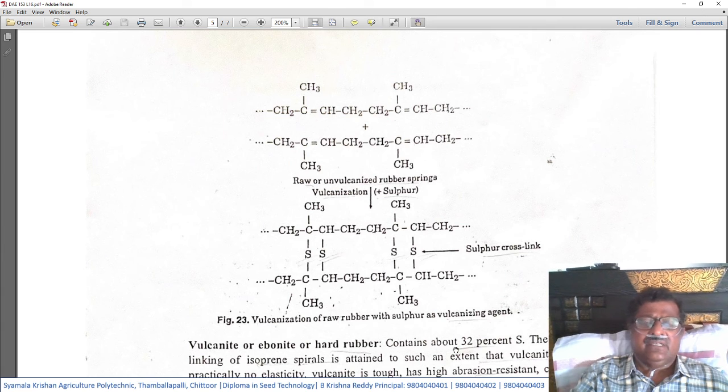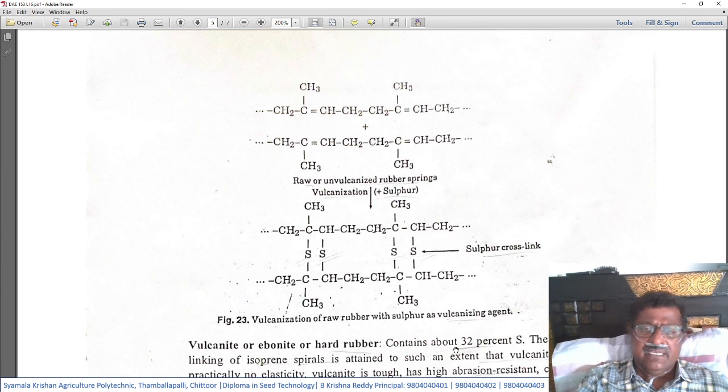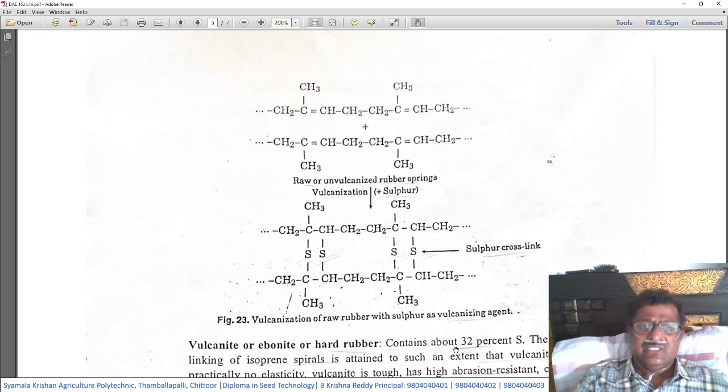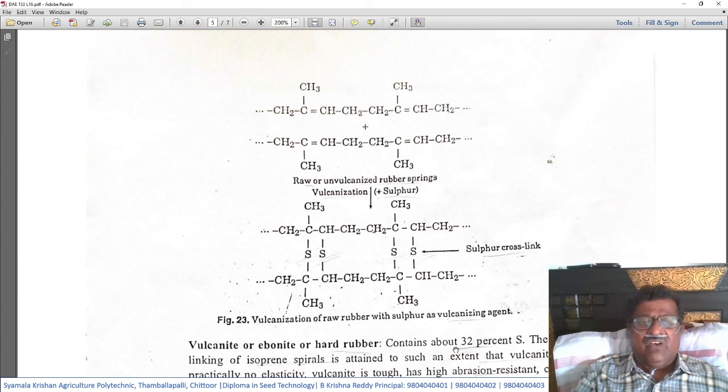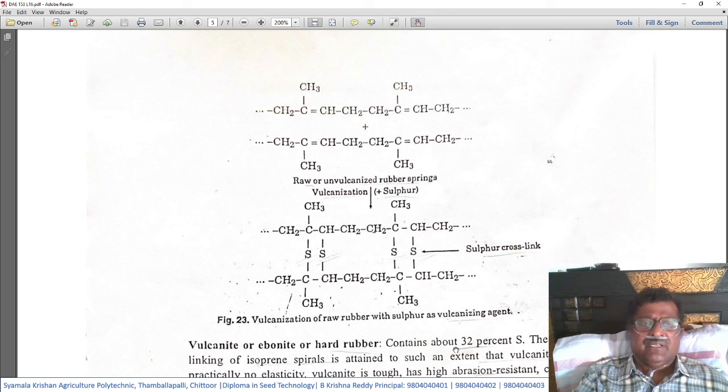It is drawn straight, but in fact it will be like a spring structure. Just for easy understanding, they are given as straight chains. This is one unvulcanized rubber spring. Imagine this is another unvulcanized rubber spring. After vulcanization, what happens?